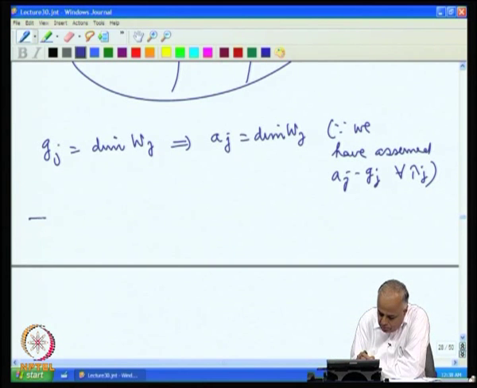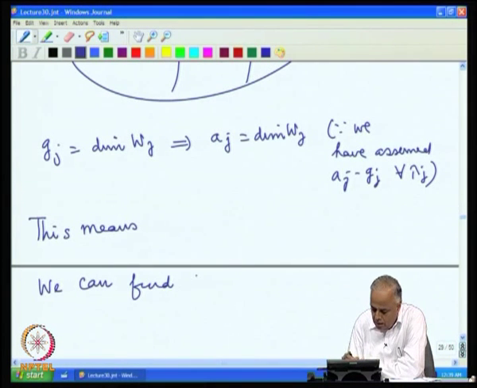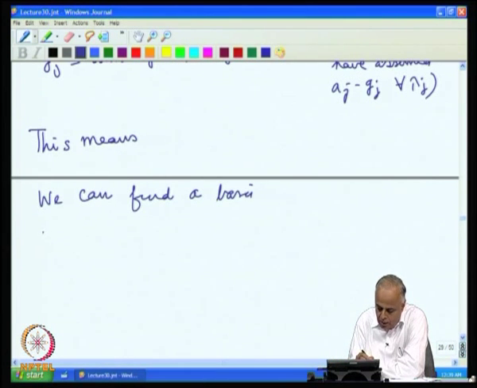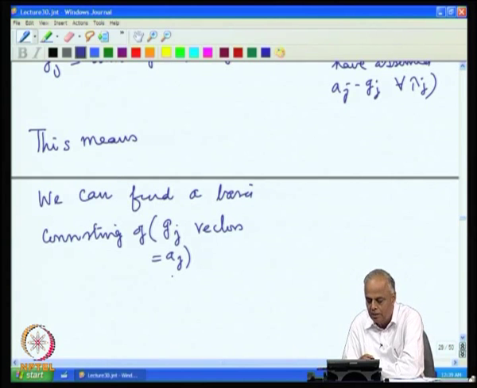This means we can find a basis consisting of g j vectors, which is the same as a j vectors since g j equals a j, for W j.